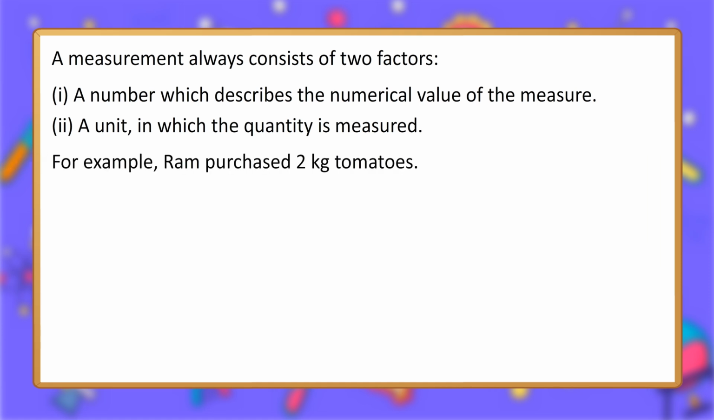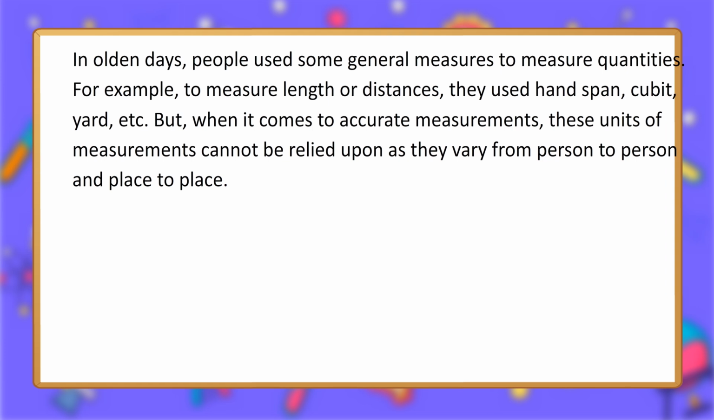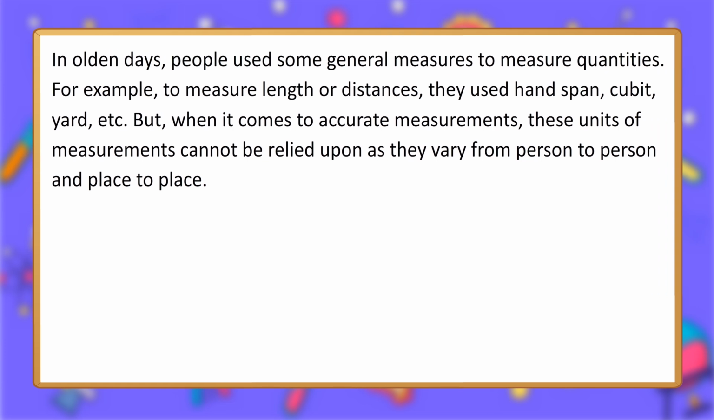For example, Ram purchased 2 kilograms tomatoes. In this case, 2 is the number which describes the numerical value of the measure, while kilogram, kg, is the unit of that quantity. Need of standard units. In olden days, people used some general measures to measure quantities. For example, to measure length or distances, they used handspan, cubit, yard, etc.